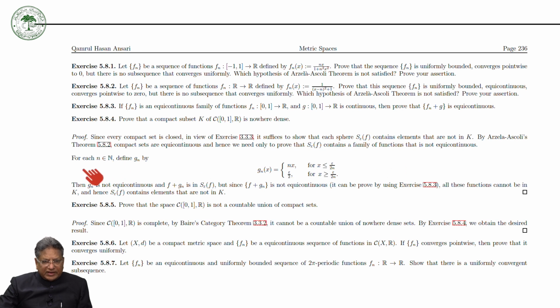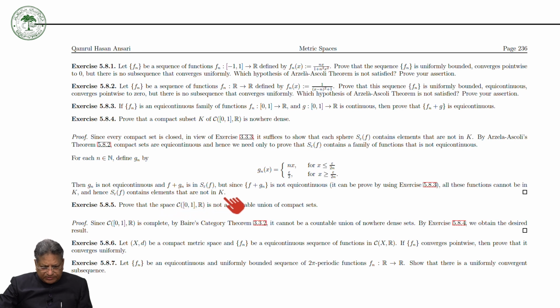For that, we define for each natural number a function Gn in this way, and then Gn is not equicontinuous and F plus Gn is in the open ball with center at F and radius epsilon. But since F plus Gn is not equicontinuous, as we have proved in the previous theorem, all these functions cannot be in K, and hence the open ball with center at F and radius epsilon contains elements that are not in K.